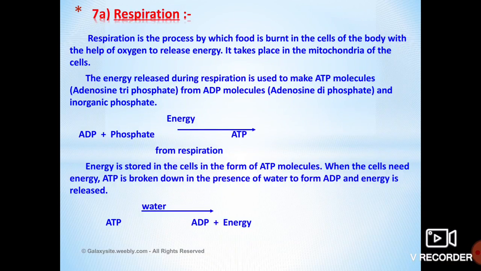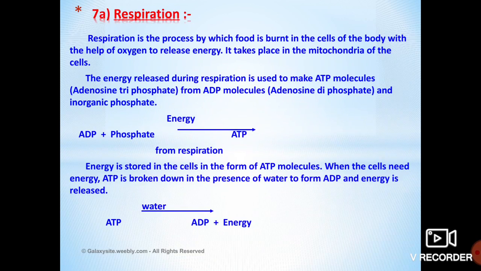Yes, my dear students. What do you mean by respiration? Why is respiration considered one of the basic life process activities? Listen carefully. Respiration is a life process in which food is burnt in the cells of the body with the help of oxygen, releasing energy. This phenomenon takes place in the mitochondria of the cell.